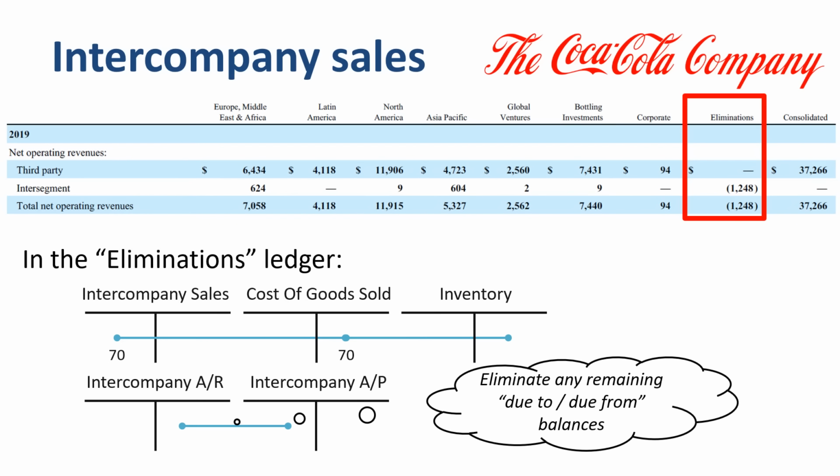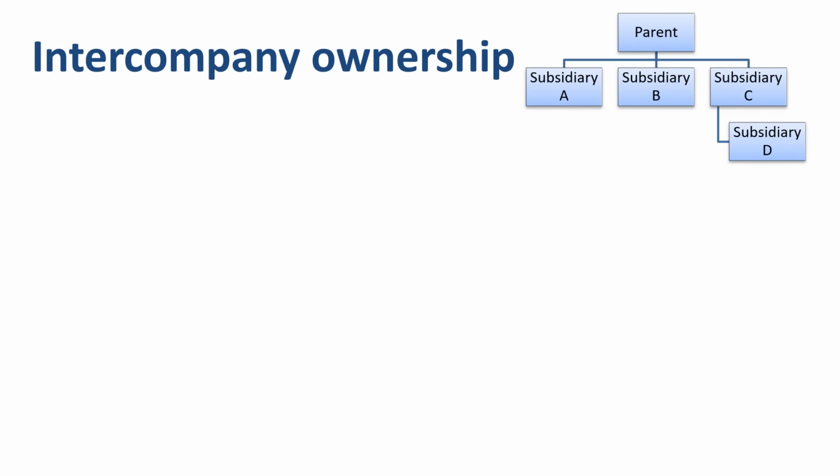The second example of common intercompany elimination entries is intercompany ownership. Let's take the example of a parent company with 3 direct subsidiaries, A, B, and C, and a grandchild, D, which is a subsidiary of C. The parent company holds a balance of $10 billion in the account investment in subsidiaries, on the asset side of the balance sheet.